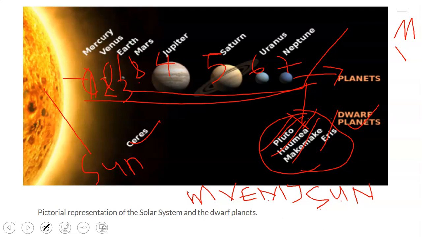If you want to remember and list the 8 planets that we have: My very earthly mother just sent us new pen, but Pluto is no longer there. So My is Mercury, Venus, Earth, you take it like that as an acronym. This is a pictorial representation of the solar system and the dwarf planets. Now, recap: we have 8 planets and we have 5 dwarf planets. Don't forget, if you have to remember, my very earthly mother just sent us new pen. Pen is gone, so stop at new.